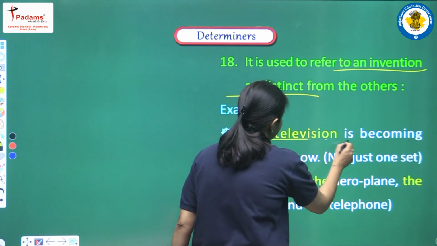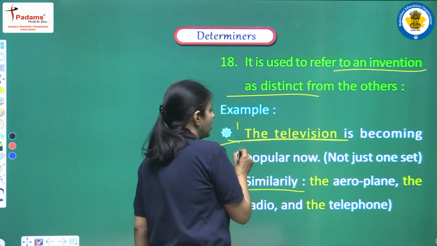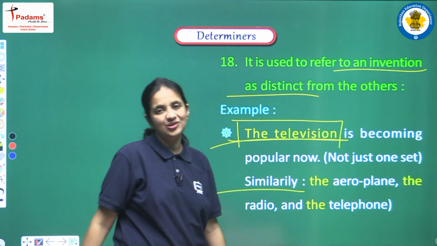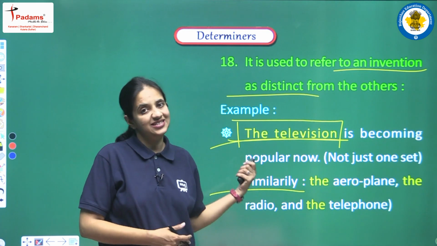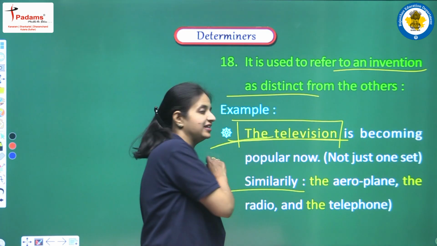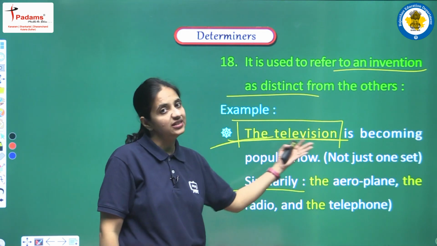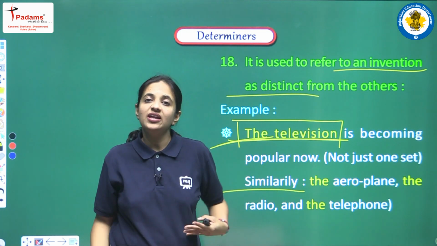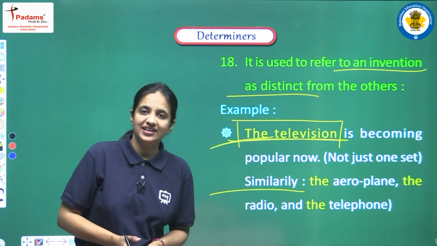When we say the television is becoming popular, we are not talking about one television only, but about the invention itself, and this is the reason we have the article here. When we talk about the invention of something, we also have to use the article.